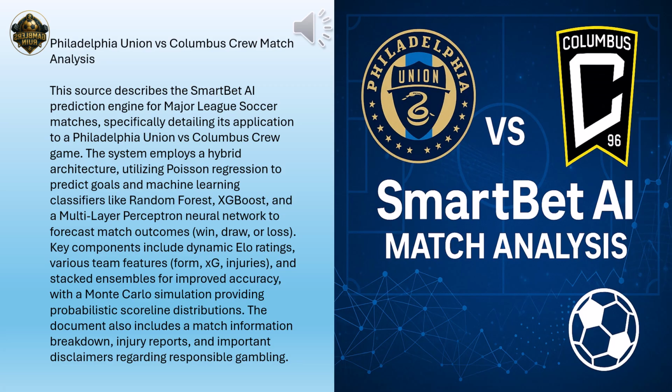The Monte Carlo simulation uses those initial expected goal rates, 1.29 for home, 1.41 for away, and simulates the entire match, goal by goal, thousands of times. Again, 10,000 simulations here. Okay, like playing the match virtually over and over. Precisely. This allows us to estimate the probability of very specific score lines like 1-0 or 2-1 or 1-1, as well as tallying up the overall probabilities of a home win, a draw, or an away win across all those simulated games.